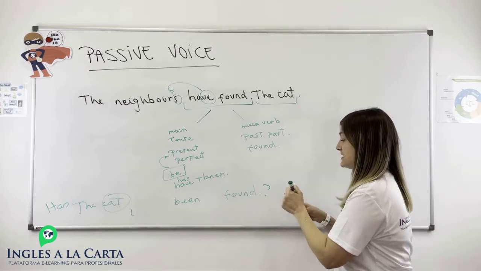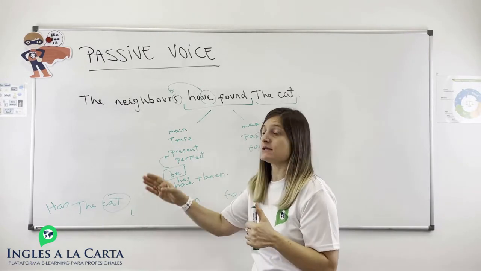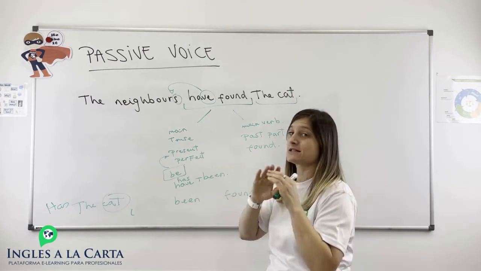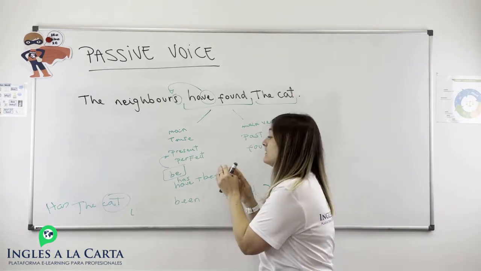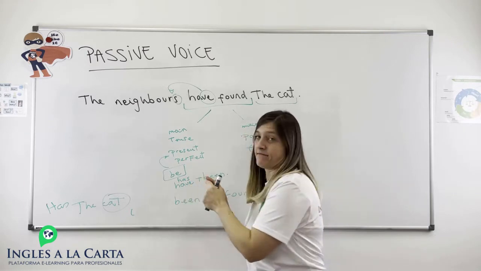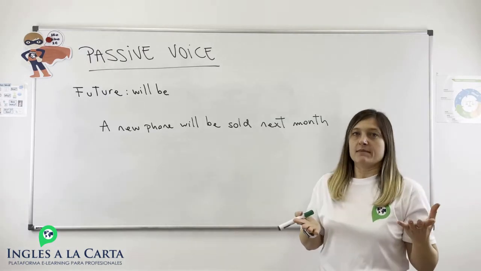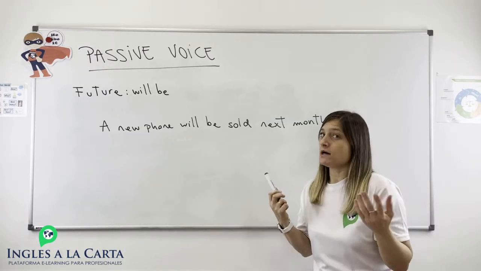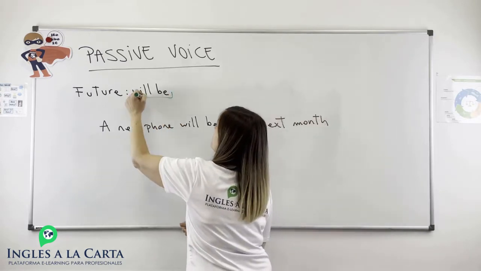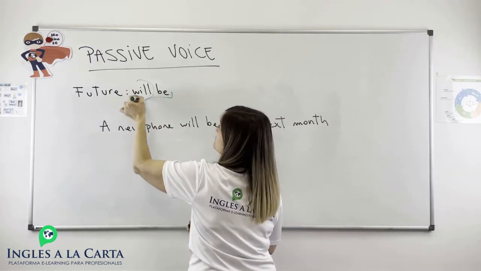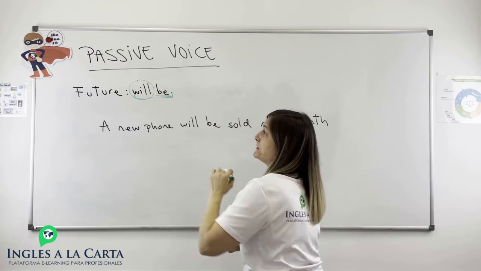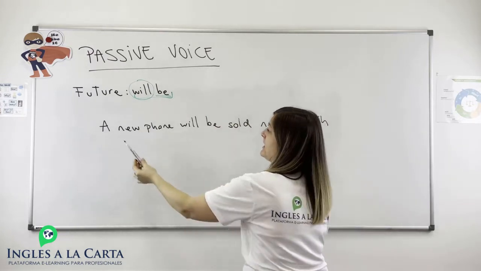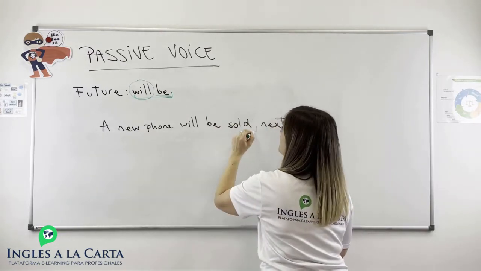Okay, because the auxiliary of the present perfect is not the verb to be, but the verb have. Now, talking about the future, no matter what, it's going to be will be. This is the future form of the verb to be. So we have an example: a new phone will be sold.